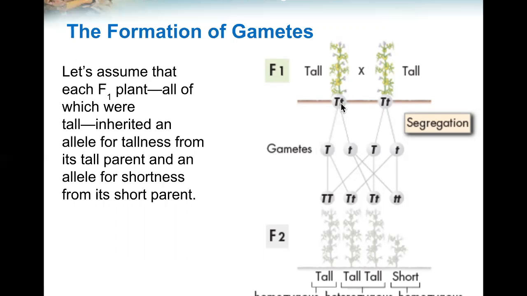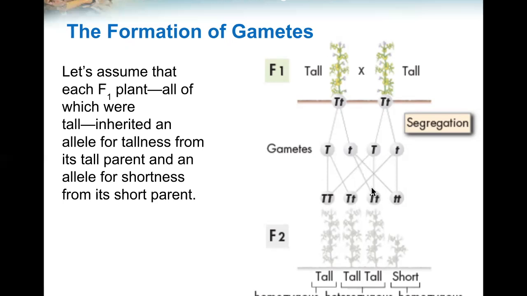So here are the gametes. The F1 generation had one from the tall and one from the short, and here we list them: tall gamete, short gamete, tall gamete, short gamete. When they're combined, this one and this one, choosing one of each, would be tall. This one and this one combined together would also be tall because tallness is dominant.